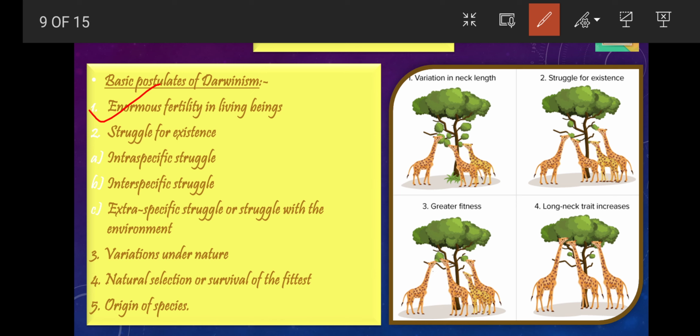For example, the paramecium divides 3 times in 48 hours. If all its offspring were to survive and multiply, then in 5 years the mass of the paramecium would be equal to 10,000 times the mass of the earth. The second point was the struggle for existence.